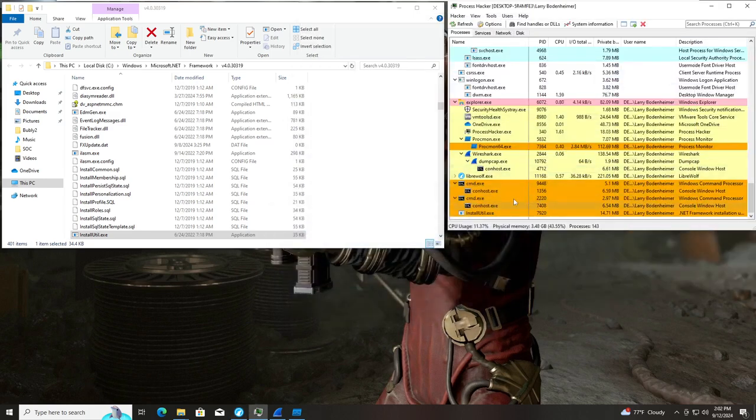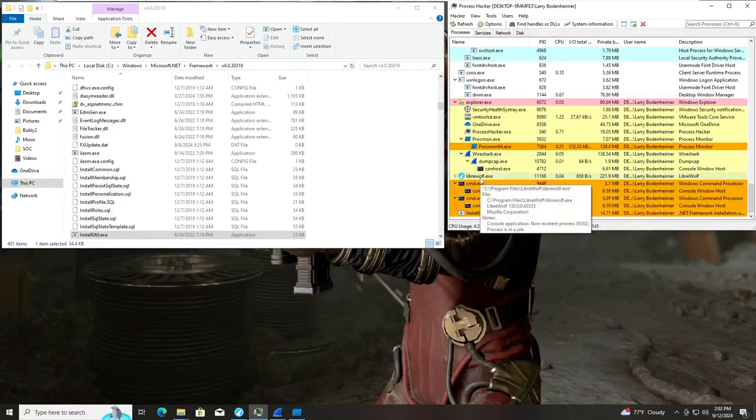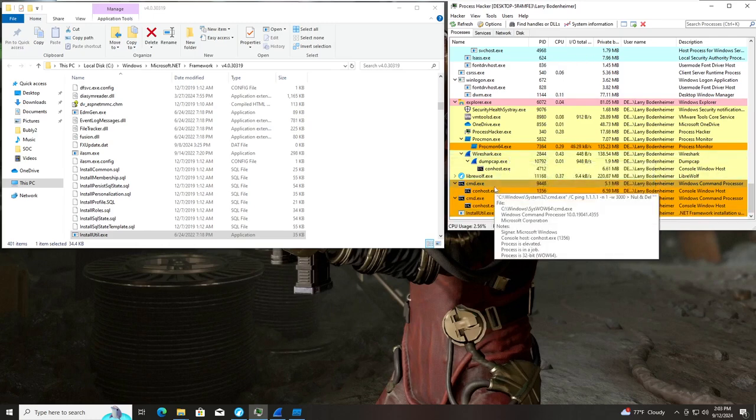I'm assuming it's using... Oh, and it closed. So I'm assuming it was using a Windows program that was already installed. Yeah, it says .NET Framework Installation Utility. I haven't seen that before. That's why I got kind of suspicious. Oh, we can see what it's doing.